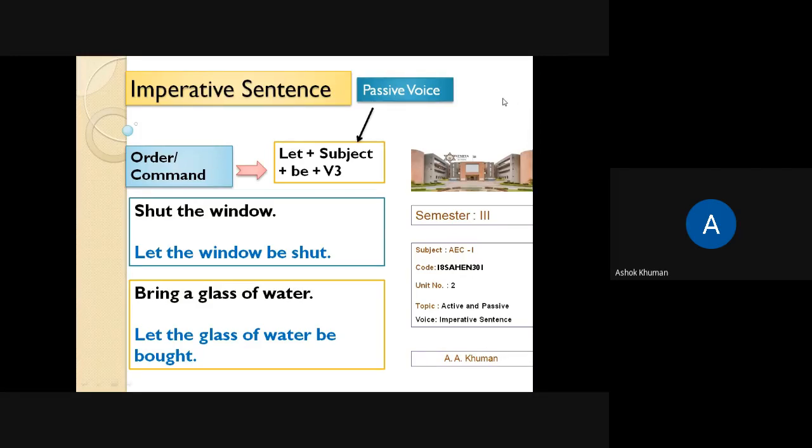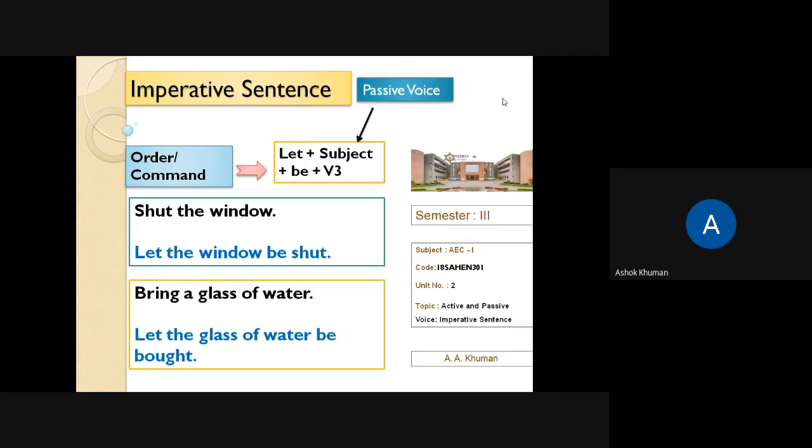I hope that things are very clear to you. Let plus subject plus be plus V3. So let the window be shut. For example, put the book on the table. So let the book be put on the table. Put, no, V3 put. Or for example, you say that bring vegetables. So let the vegetables be brought.